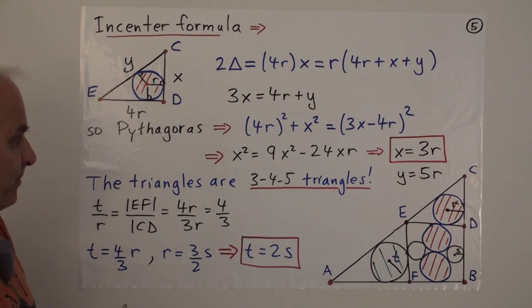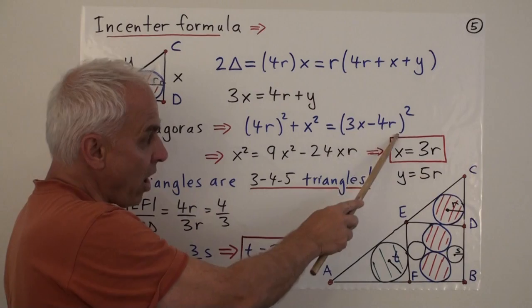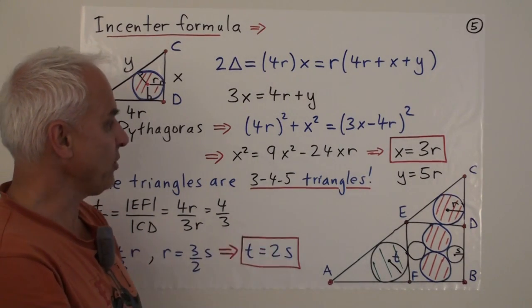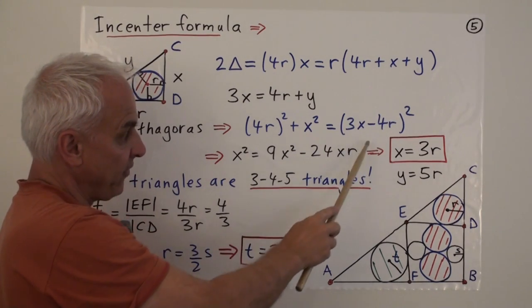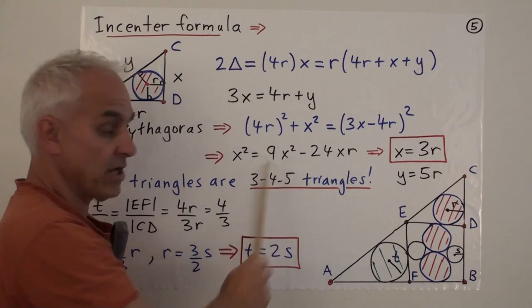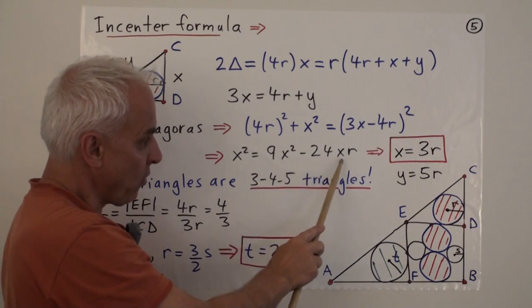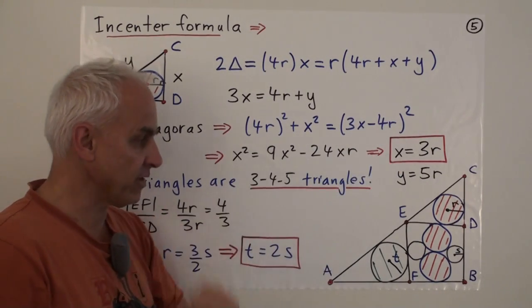Okay, so what do we get? Well, the 4r squared here will cancel with the 4r squared on this side, and there will be an x squared left here. And on this side, when we expand this out, we get the square of the first term, which is 9x squared, minus twice the product, which is minus 24 times xr. And we've already canceled that third term with this one here.